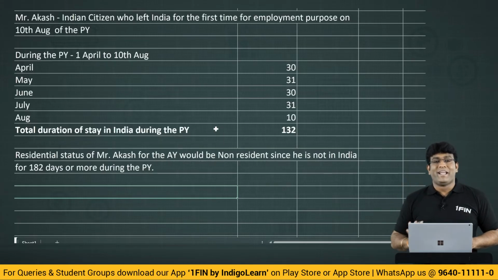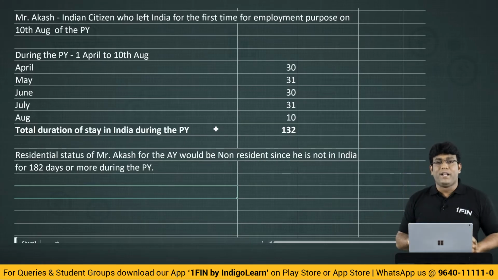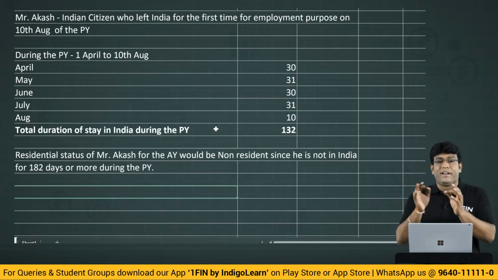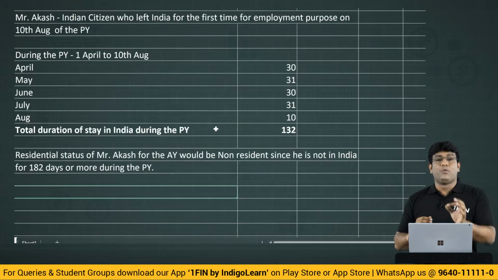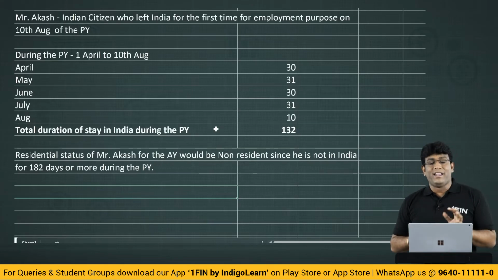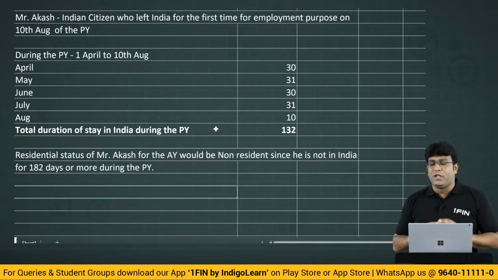So the point you have to keep in mind is that in general there are two basic conditions. But in case of three exception cases, where the first point we just completed is an Indian citizen leaving India during the previous year for the purpose of employment outside India, he will be regarded as resident only if his stay in India during the previous year is 182 days or more. And in this particular question, since Akash's stay in India is not 182 days or more, Akash will be regarded as a non-resident. I am sure we got complete clarity on this point, my dear friends.